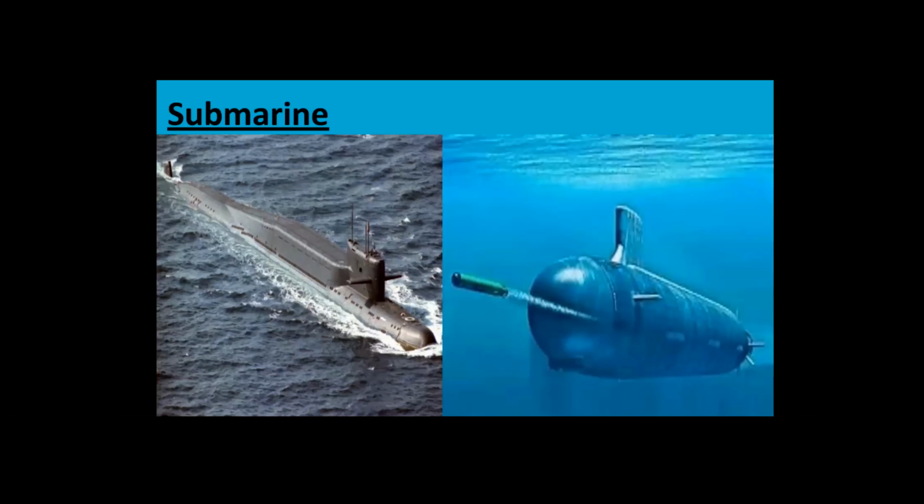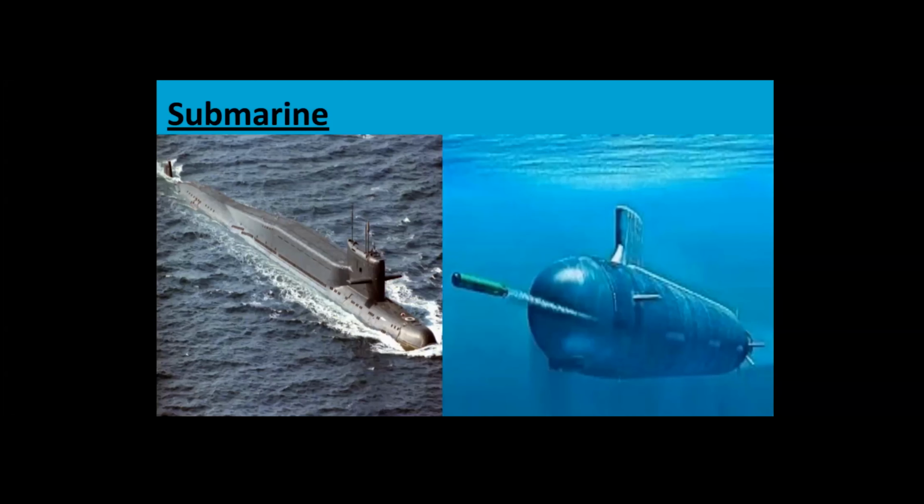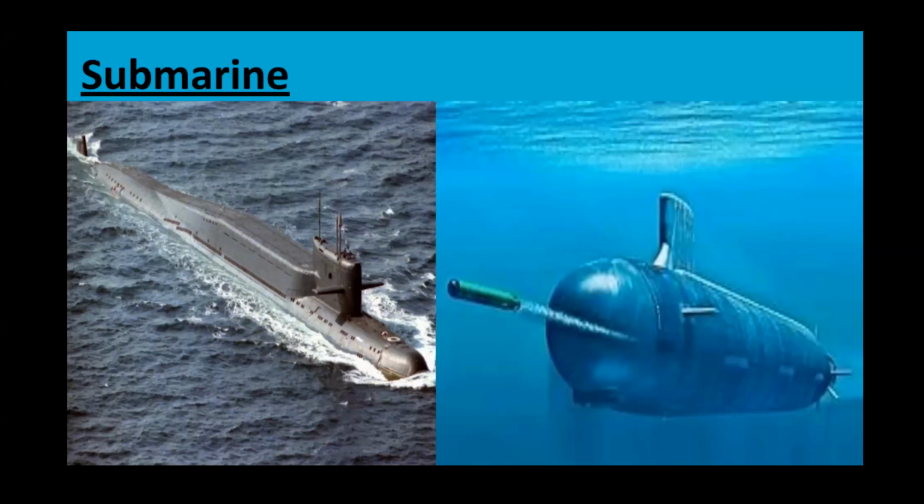The third application of the law of flotation is the submarine. You know very much about submarines. Either it can float on water, or it can be taken deep down into the water. A submarine has mainly three parts. The first part is the engine part. The second part is the air container or air chamber that is filled with air. And the third part is called the ballast tank, B-A-L-L-A-S-T tank. A submarine has three parts.